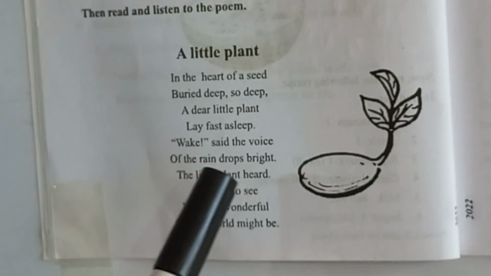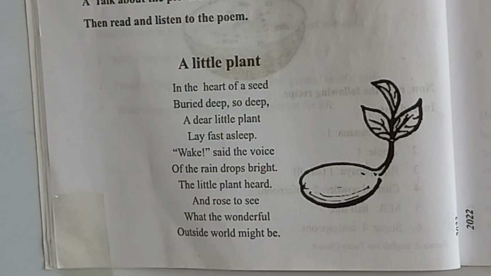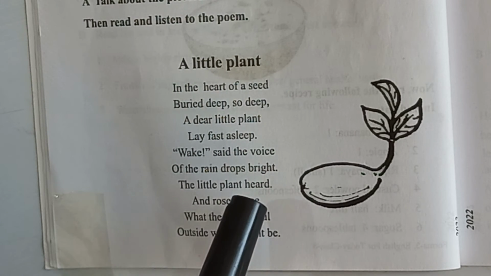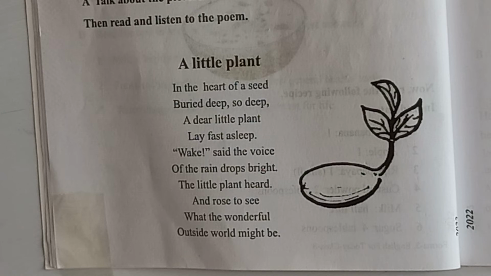Wake, said the voice of the raindrops bright. That means here, after the seeds are sown on the field, the voice from the raindrops raises a voice to wake it, and the little plant hears. That means the voice rendered by the raindrops is heard by the seed.